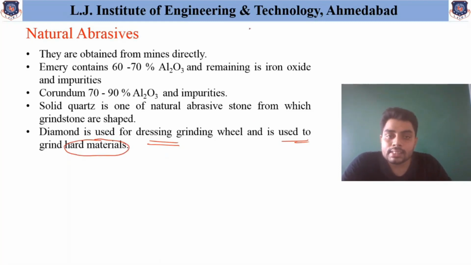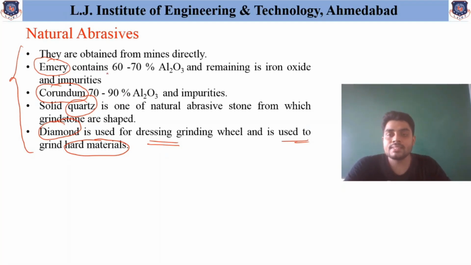These are the natural abrasives that we listed in our previous slide. Again, the list is: first emery, second corundum, next quartz, next diamond, and another one, which is a combination of all these different types of abrasives. Now the other type is the artificial abrasives.